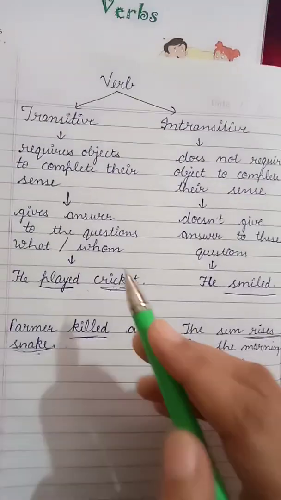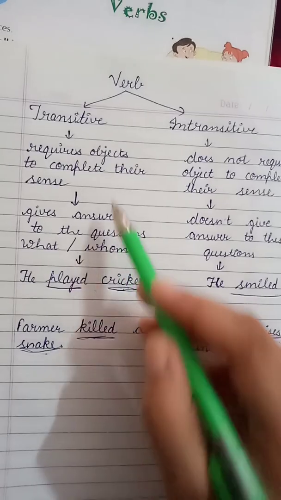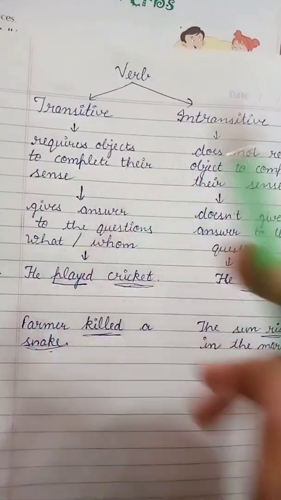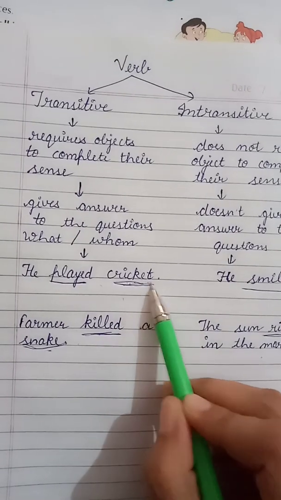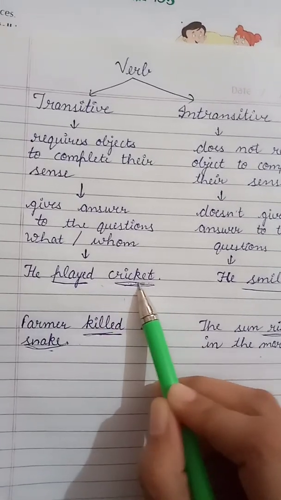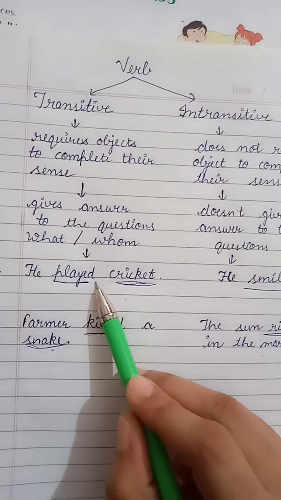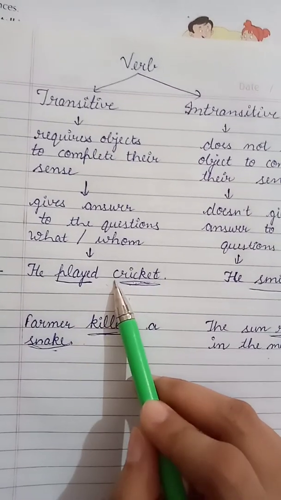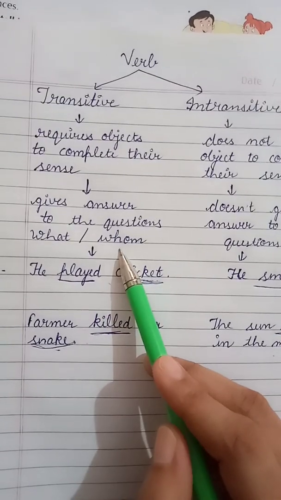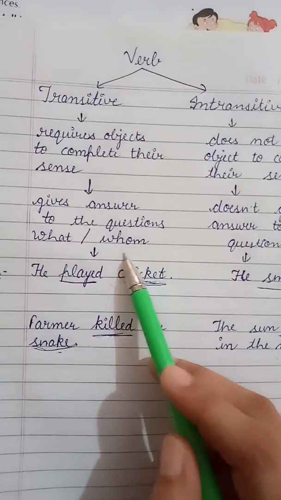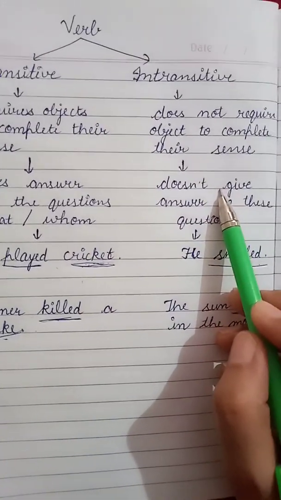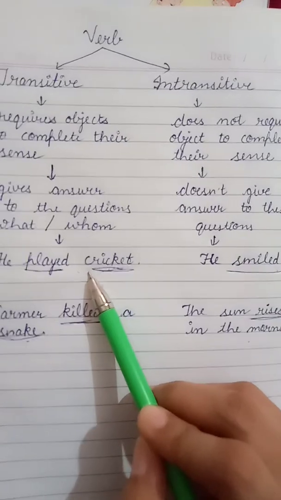I hope you have understood very well that transitive verbs require objects to complete their sense, means they are incomplete without an object. Just like he played cricket. If there is no cricket, it will be incomplete. So transitive verbs are always incomplete without object, and they give answer to the questions what or whom. While intransitive verbs are quite opposite to transitive verbs.